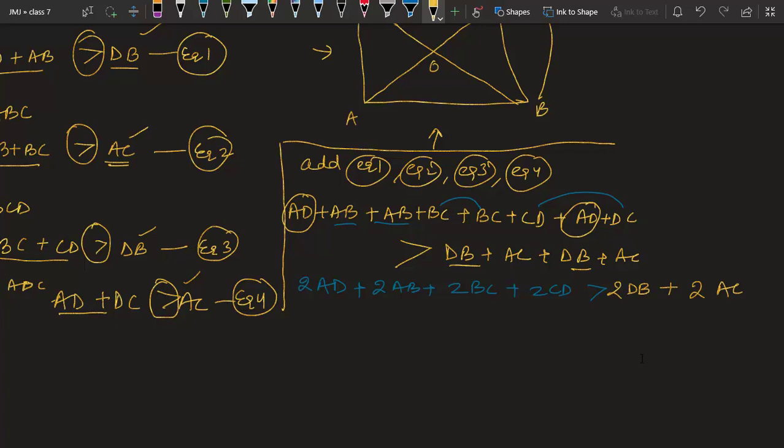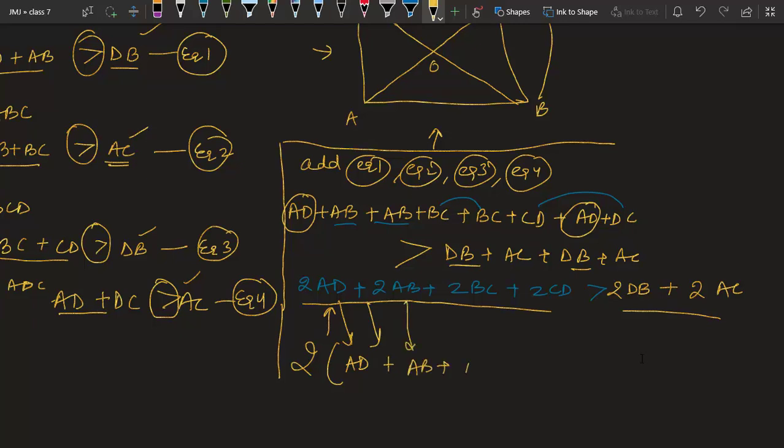Now we have 2 in this complete, we have 2 in this complete. Can we take 2 common? So let's take 2 common in this equation. 2 is common. What is left at the first place? AD. Then we have a plus sign. Then what is left? AB. Then what is left? BC. Then CD. Bracket close. Is more than twice DB plus AC.